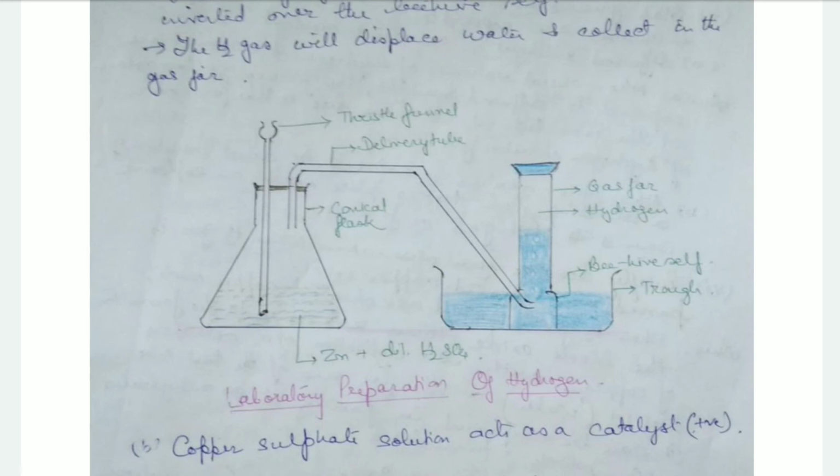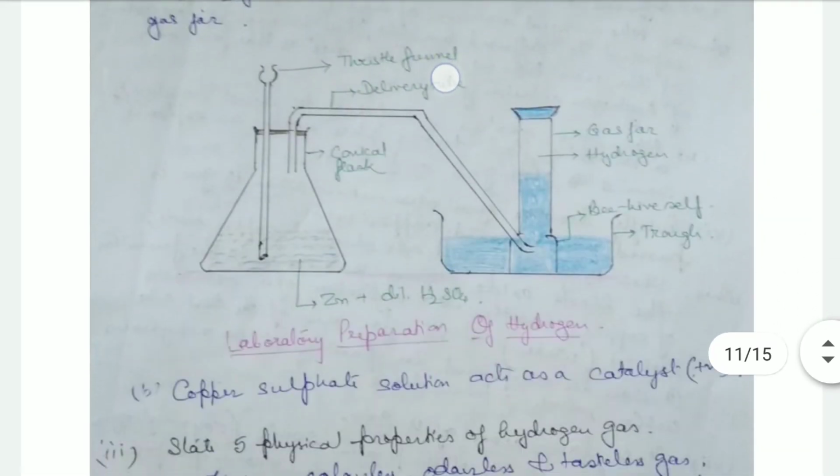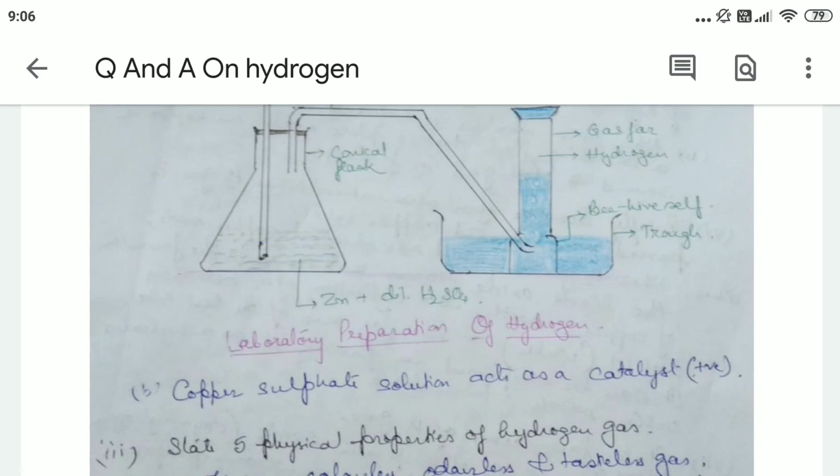First, through the thistle funnel we will add some copper sulfate solution, that is 2 cc, and after that we will add sufficient dilute sulfuric acid in such a way that the bottom of the funnel will be completely immersed in the dilute sulfuric acid.